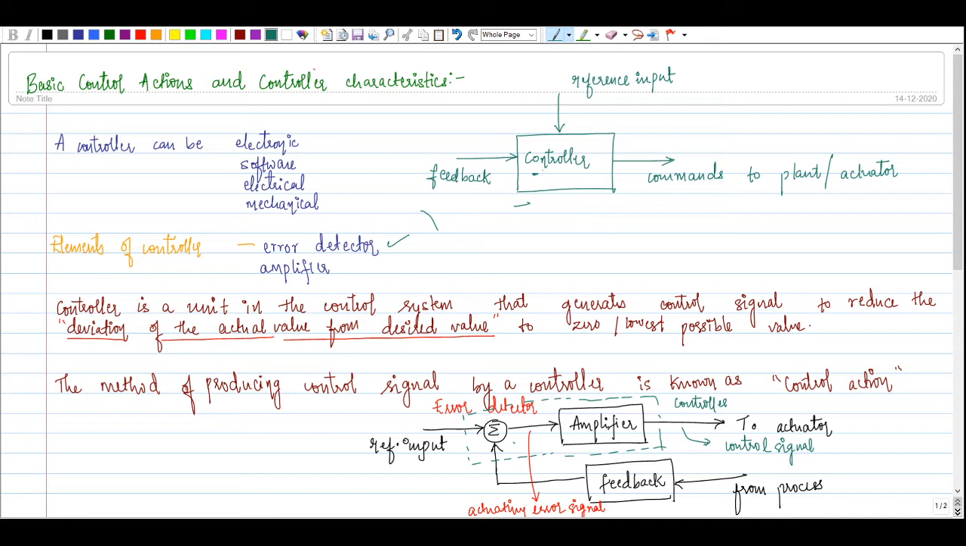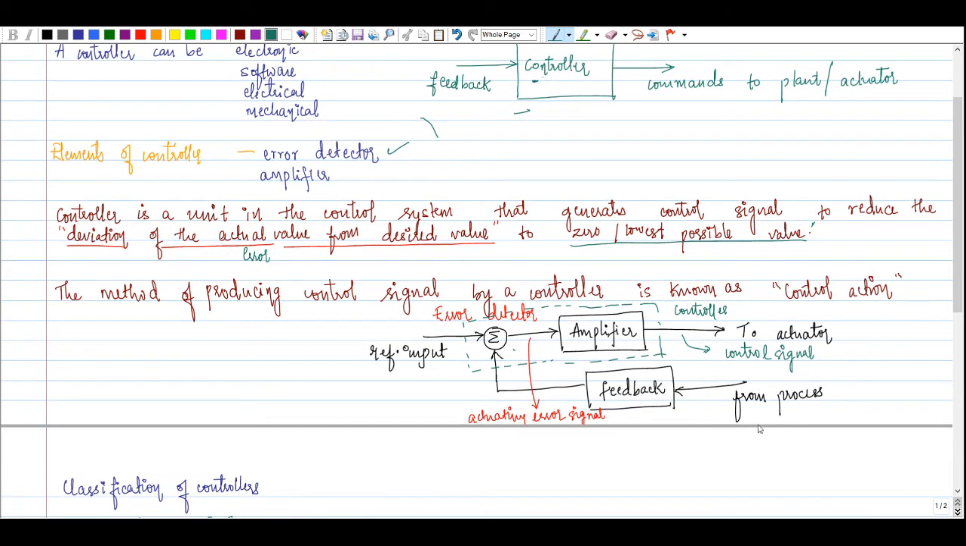Now coming to the definition, a controller is a unit in the control system that generates a certain control signal to reduce the deviation of the actual value from the desired value. The deviation of the actual value from the desired value is nothing but the error. This deviation has to be reduced to 0 or the lowest possible value. This is the actual purpose of using a controller. The method of producing the control signal by a controller is known as control action.